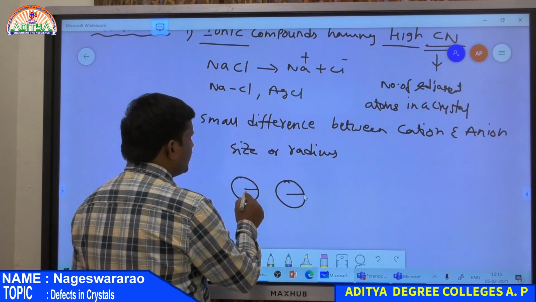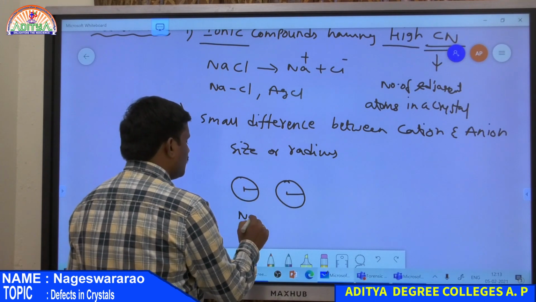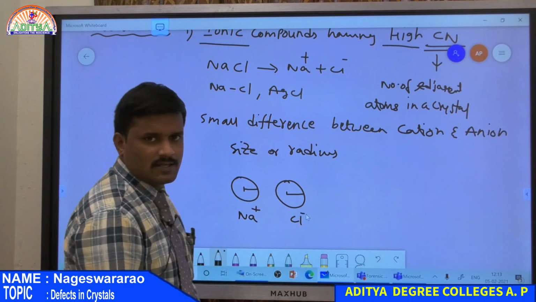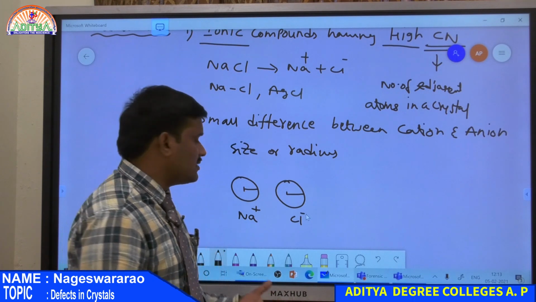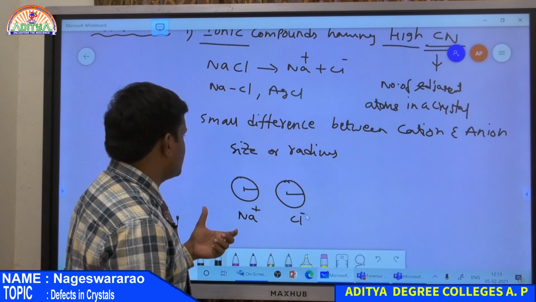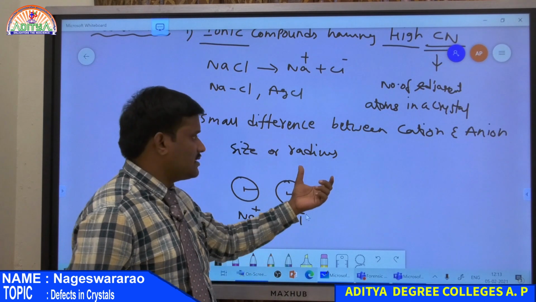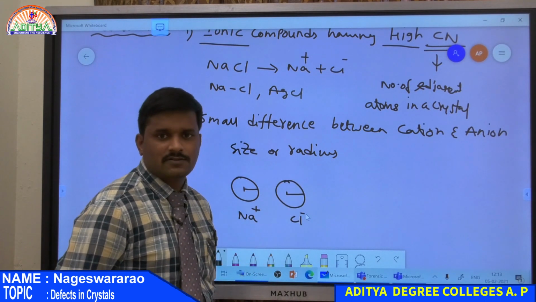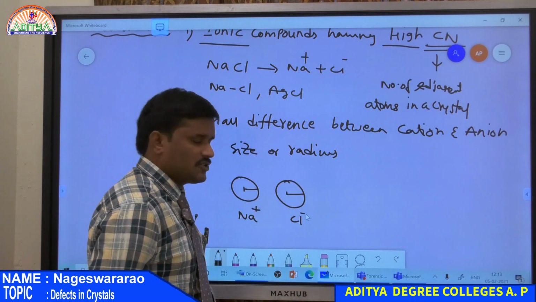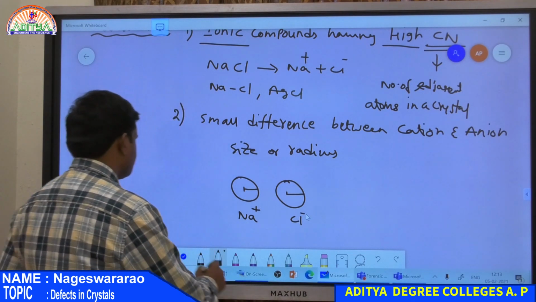So here both are having the same radius, so replacement or removal of Na+ followed by removal of Cl- easily takes place because of the same size. Hence Schottky defect arises in the case of crystals in which the size ratio, or the ratio between radii, is similar. So that means there is a very small difference between the size or radius ratio, then it undergoes Schottky defect. So this is the second characteristic.